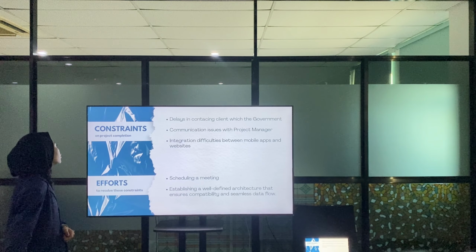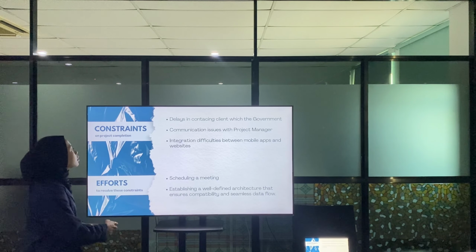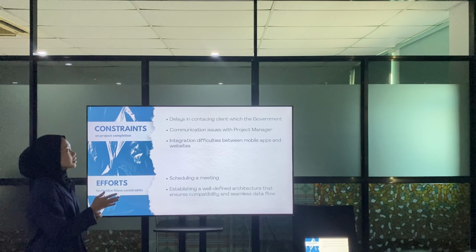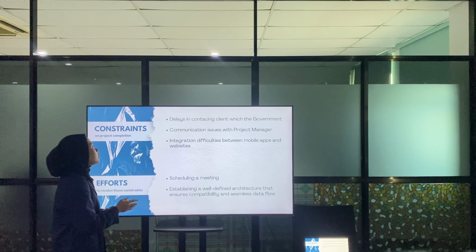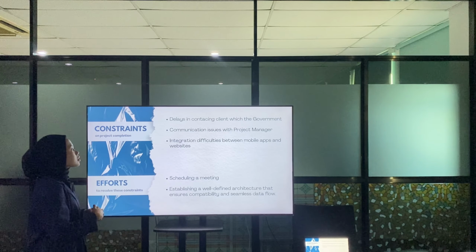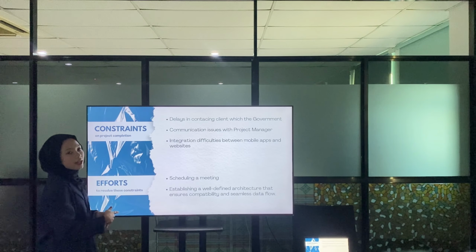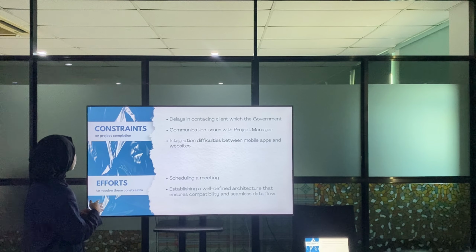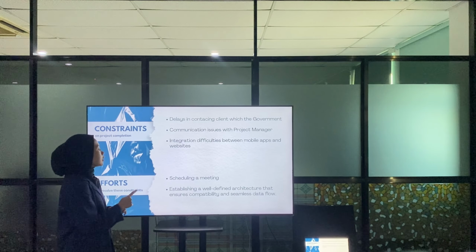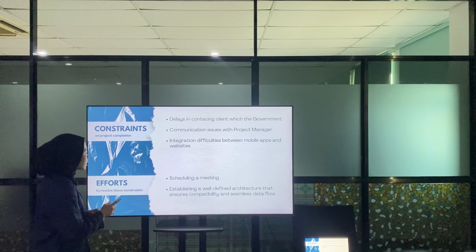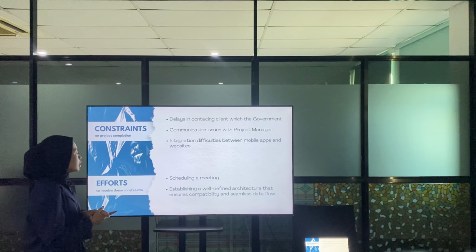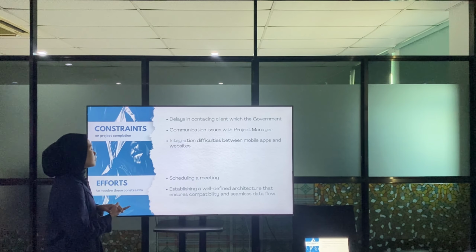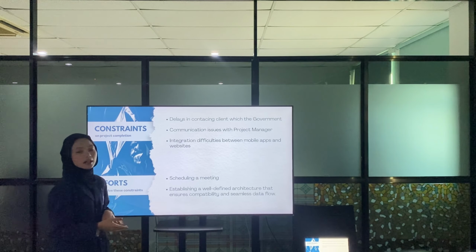Okay, next, these are the constraints on the project completed. The first lies in contacting the client with the government, and the second is communication with the project manager, and the third is integration difficulties between the mobile application and website. Okay, the efforts to resolve this are, the first, scheduling a meeting. The second is establishing a defined access that ensures completeness and simplifies the data flow.